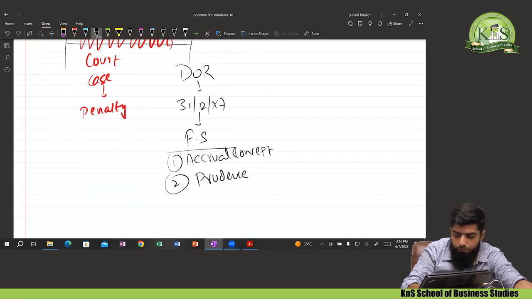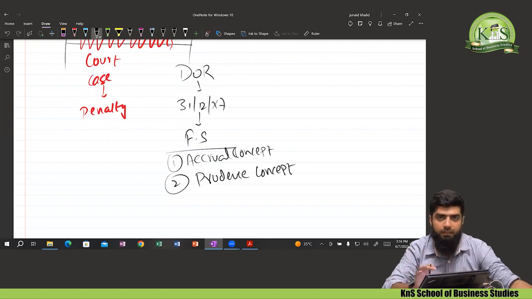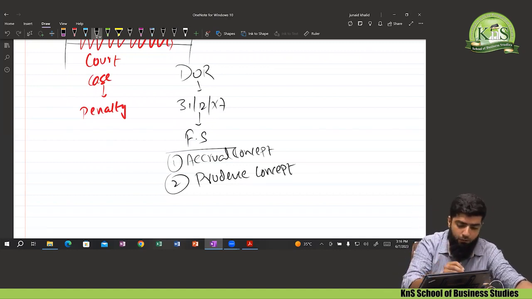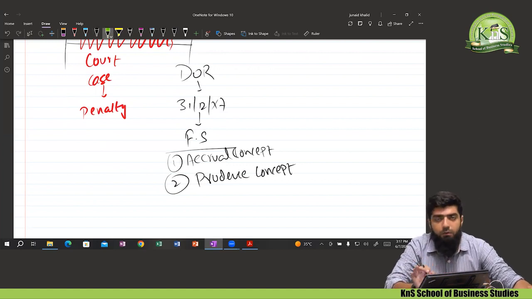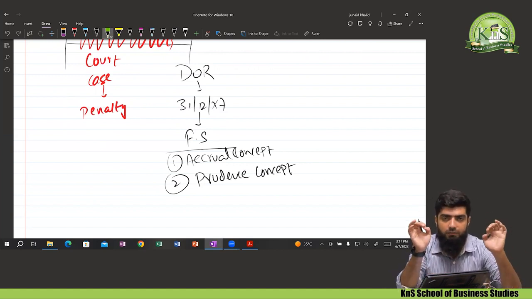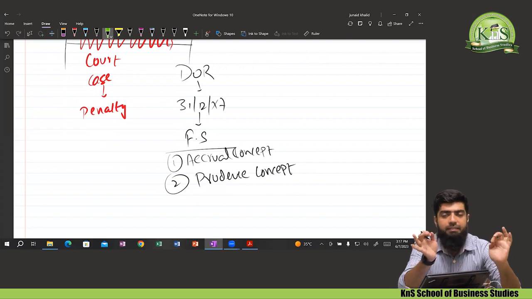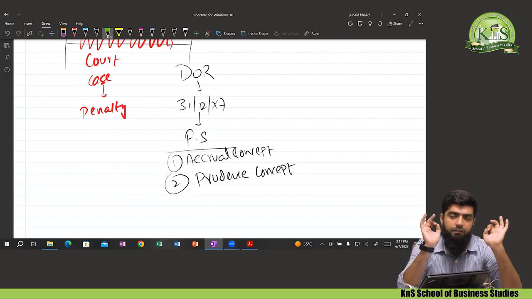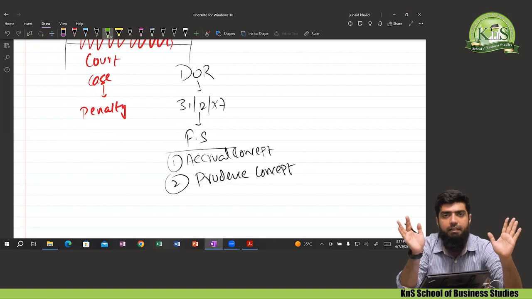Before we move on, let me recall the accrual and prudence concepts, the central idea of both. The central idea of the accrual concept is that you record the expense irrespective of the payment. Never have an argument or plea that I'm not recording the expense because I have not paid that amount. No, that is not the case.